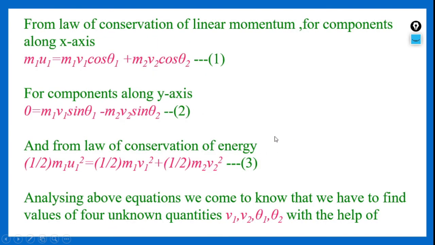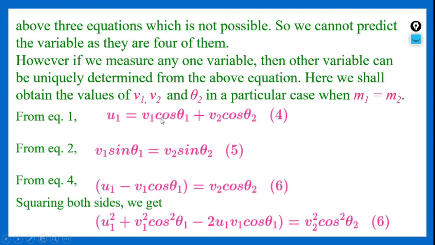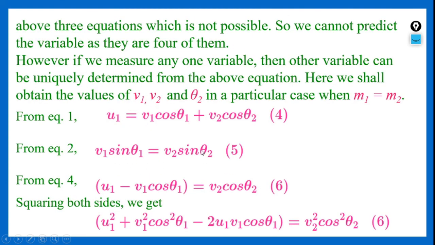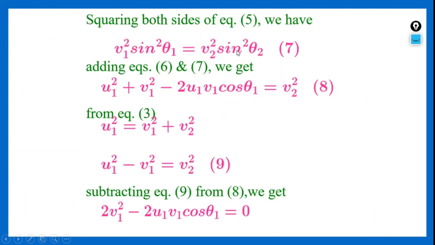Now if you observe the fourth equation, this can be rearranged as u1 minus v1 cos θ1 is equal to v2 cos θ2. Squaring on both sides, we get this equation, equation number 7. Next, if we square the fifth equation also, we get v1 square sin square θ1 is equal to v2 square sin square θ2. When we add both the squared equations, adding equations 6 and 7, on one side we get v2 square times sin square θ2 plus cos square θ2, which is equal to 1, hence we got v2 square on the right hand side.